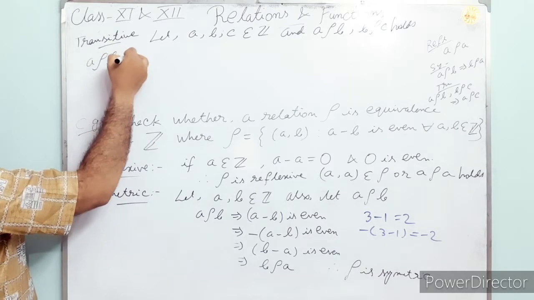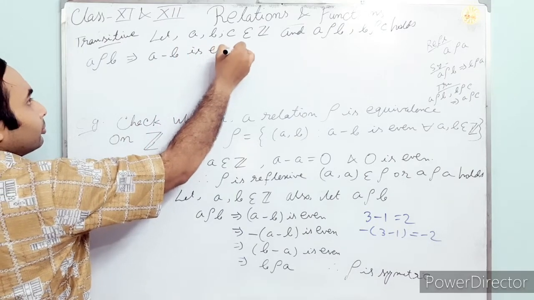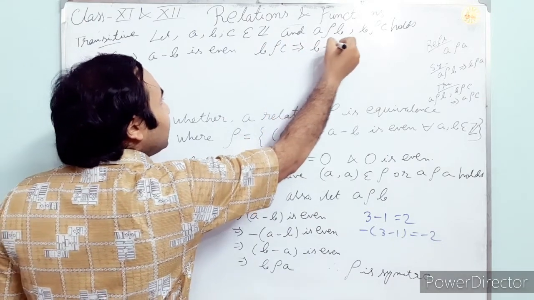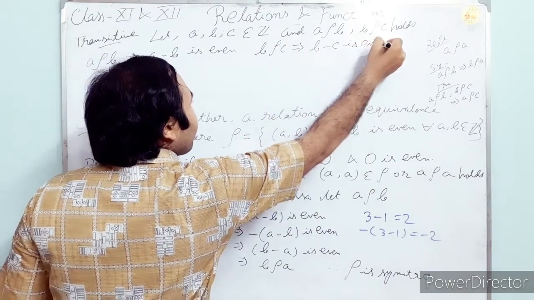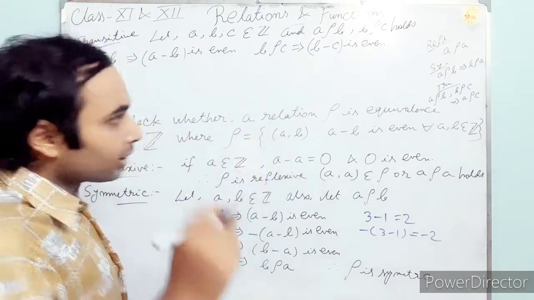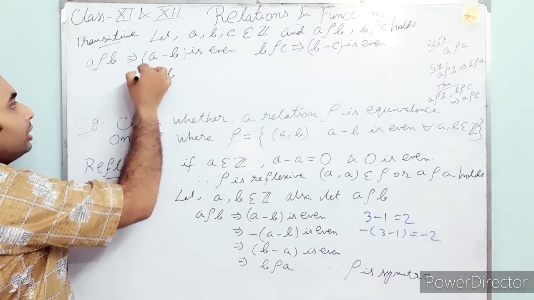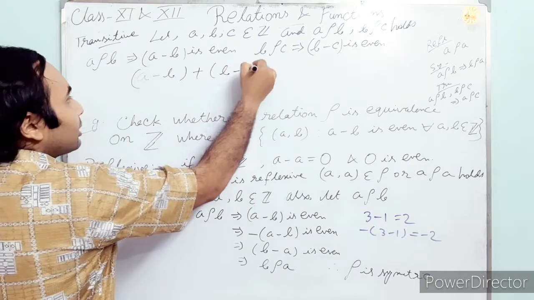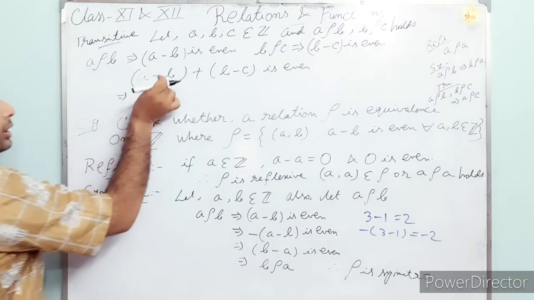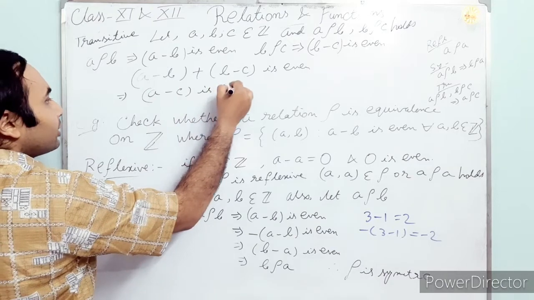Whenever A rho B holds, A minus B is even. Whenever B rho C holds, B minus C is even. You know, even plus even is always even; the addition of two even numbers is always an even number. So A minus B plus B minus C is even. Here minus B plus B will cancel out, so A minus C is even.